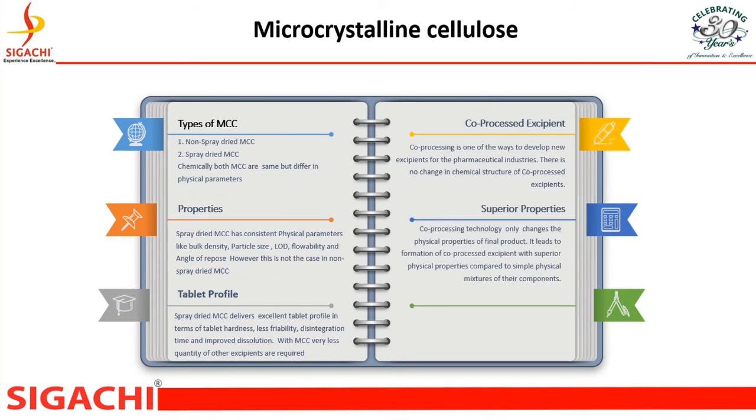Co-processed excipient is a new way to develop good physical parameters, and it is very supportive for DC formulations. Co-processed excipients have superior physical properties, but no change in chemical structure. Co-processed excipients have superior compressibility, higher intensity flow, enhanced lubrication efficacy, improved blending property, and superior binding property. And co-processed excipients need less testing as compared to individual excipients.